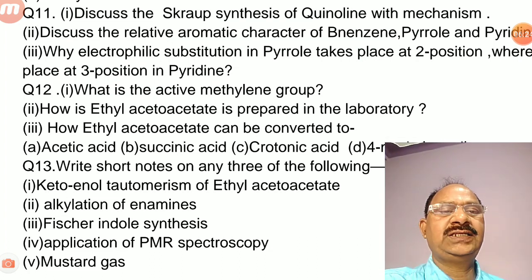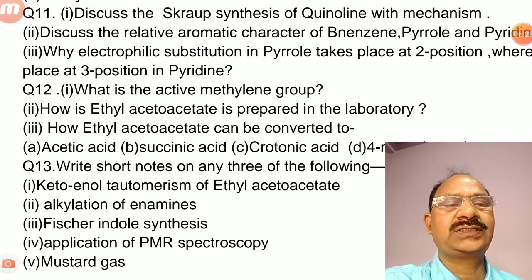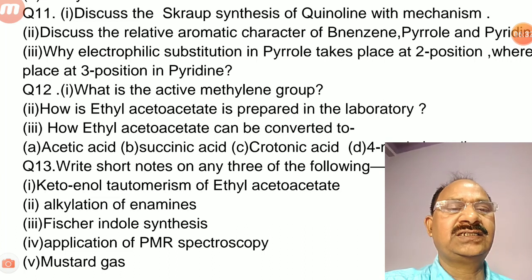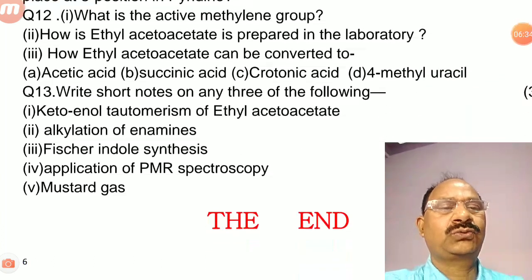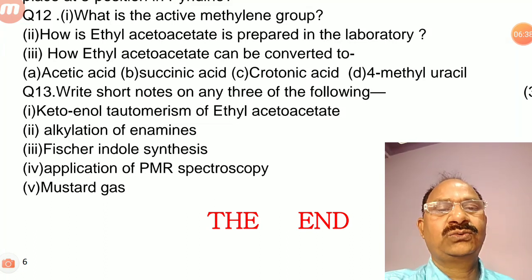Second is how ethyl acetoacetate is prepared in the laboratory. Third is how ethyl acetoacetate can be converted to first acetic acid, second succinic acid, third is crotonic acid, and fourth is 4-methyl uracil. Question number 13, that is the last question for long answer type.